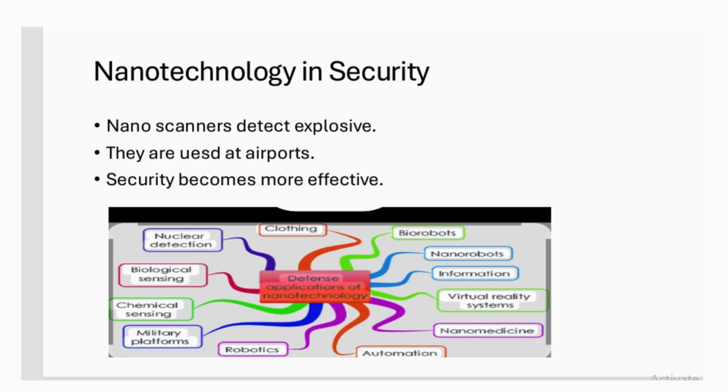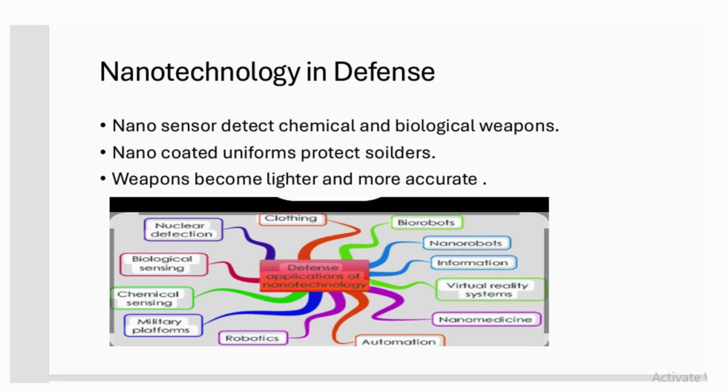Nanotechnology in security, like nanoscanners detect explosives, they are used at airports and the security becomes more effective. Nanotechnology in defense, for example, nanosensors detect chemical and biological weapons. The nano-coated uniforms protect the soldiers and the weapons become lighter and more accurate.